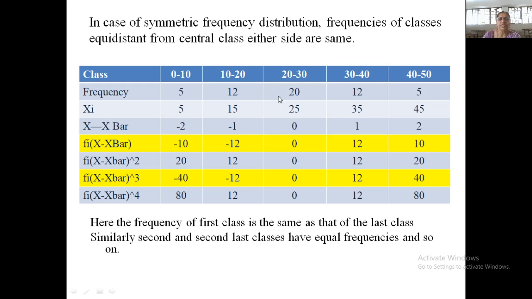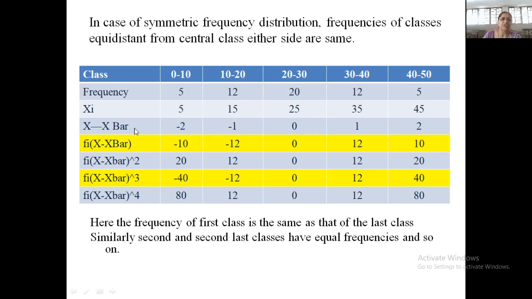Okay. So in this case, if you try to find out the mean of the distribution, I will definitely say that it is the mean of 20 and 30. So 20 plus 30 divided by 2 is 25. So for this data set, mean is equal to 25. So these are midpoints of the class interval. What is midpoint? It is the sum of lower and upper limit divided by 2. So it is the arithmetic mean of these two limits. So it is 5, 15, 25, 35 and 45.